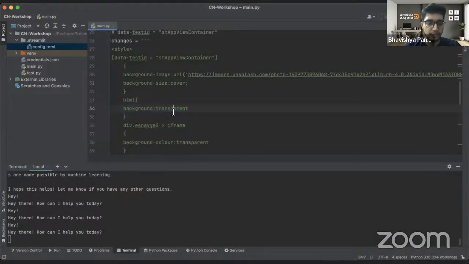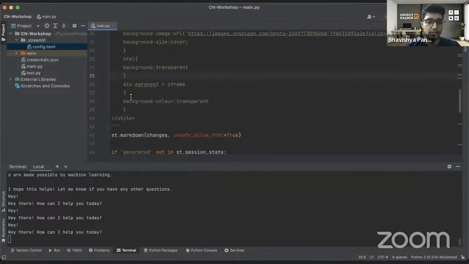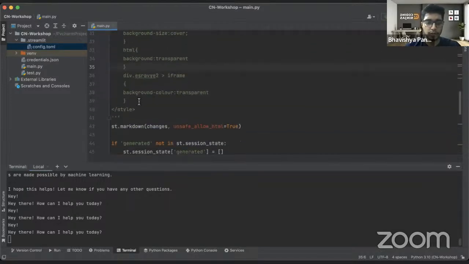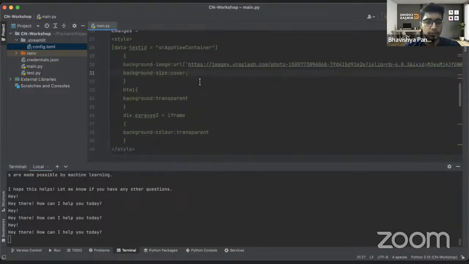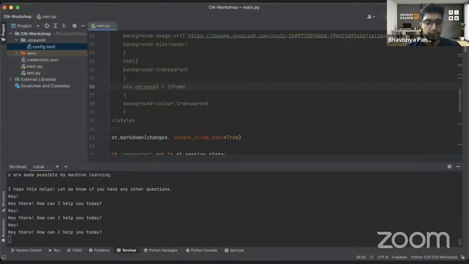we would keep this HTML background. This is for the entire HTML. Basically, we're just trying to override it. We're just trying to make sure that it is being overwritten. Is the style closing? Yes, it is closing. The st.markdown changes I'm pending. Cool. This is also there. Understood. We'll save the file again.